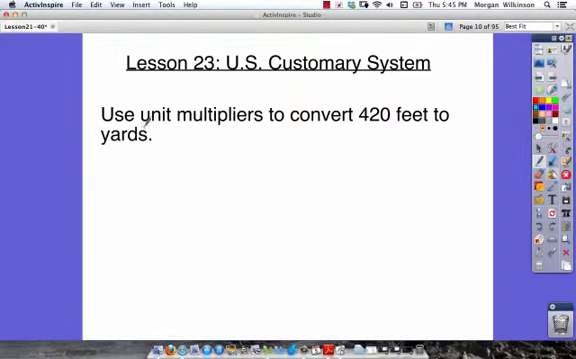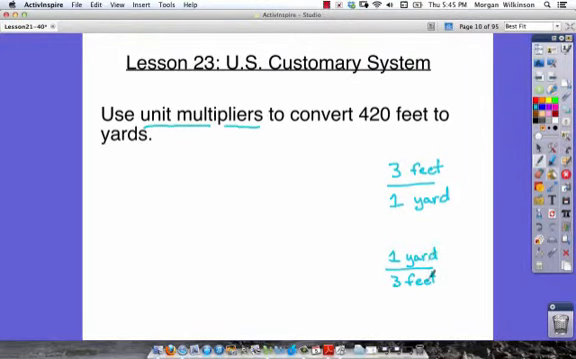Now a unit multiplier is just a way of writing how many feet there are in a yard. We know that there are 3 feet in 1 yard, and we can write it like this. Or we could say there's 1 yard in 3 feet, and we could write it this way. Both of these are exactly the same thing.